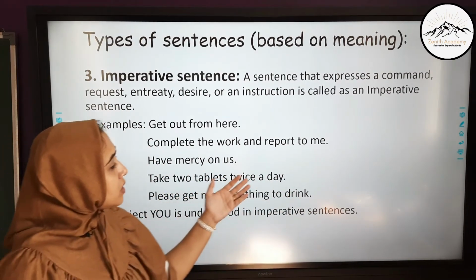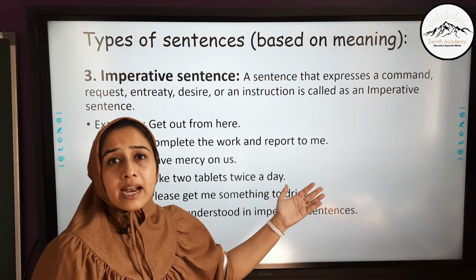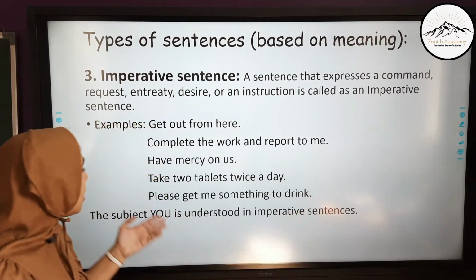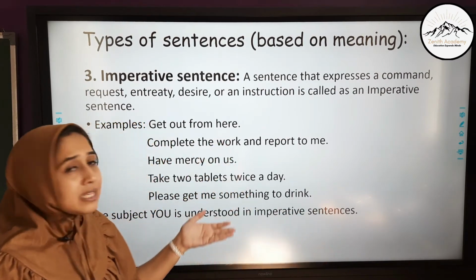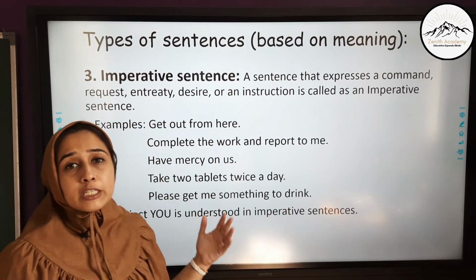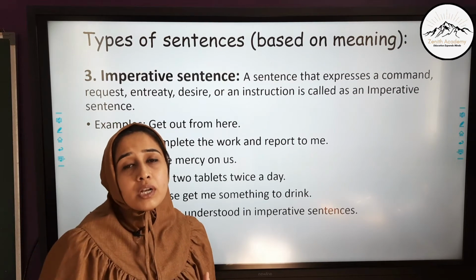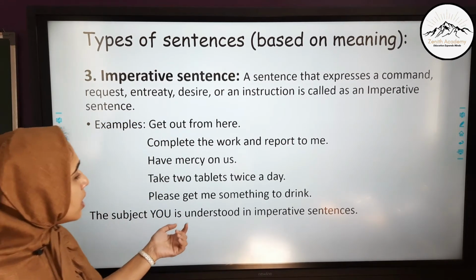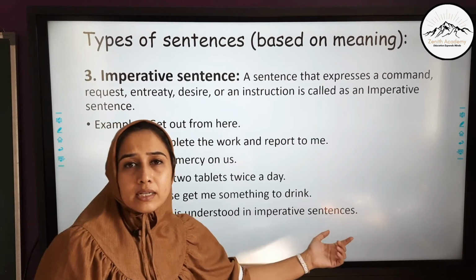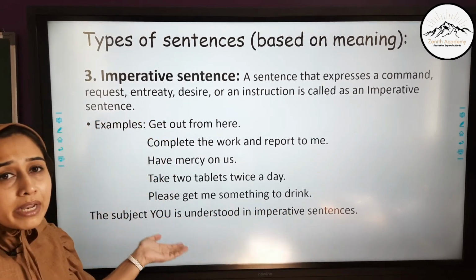Take 2 tablets twice a day. Again, this is an advice or instruction. Please get me something to drink. It is a request. So all these types of sentences which display any emotion are called imperative sentences. The subject you is understood in an imperative sentence. Now this is specially mentioned over here.